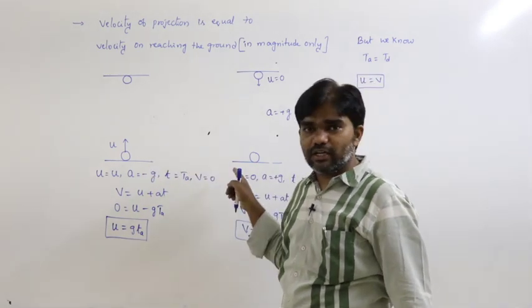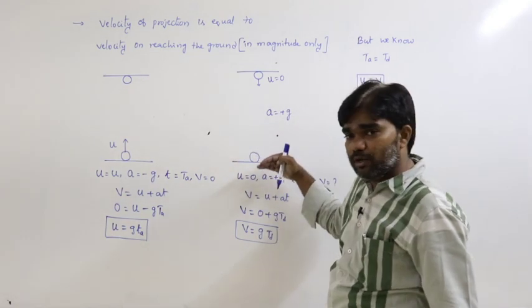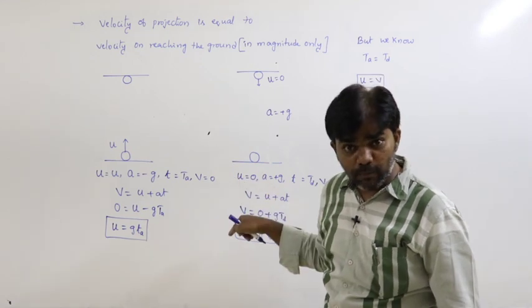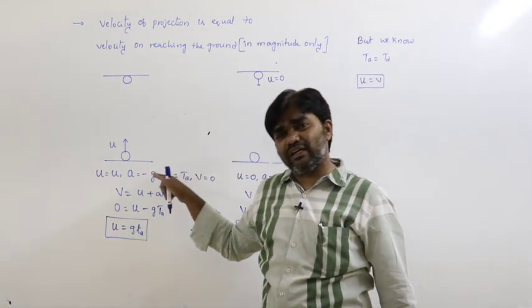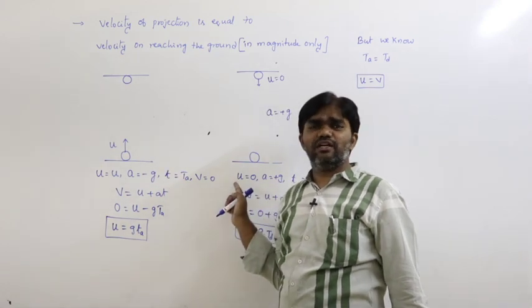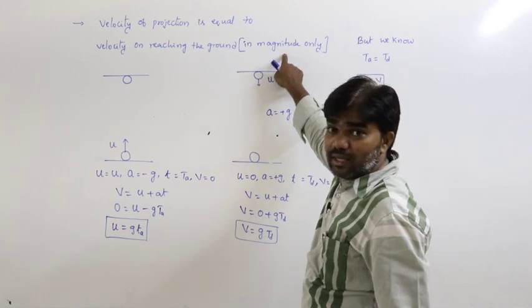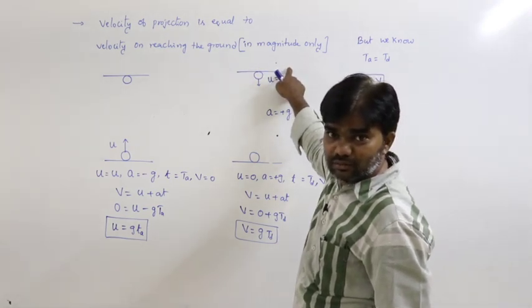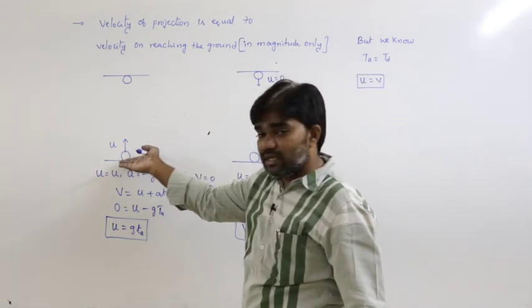Both are in opposite directions. In this situation the body is moving upwards, in this situation the body is moving downwards. So the speed of projection must be equal to the speed on reaching the ground, but the velocity of projection is not equal to the velocity on reaching the ground. Here I am mentioning magnitude only, not direction.